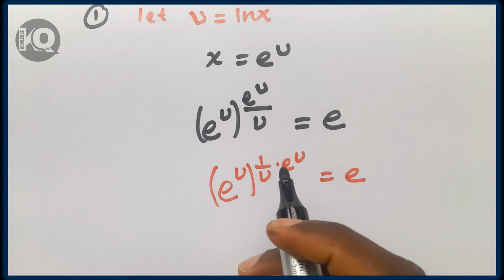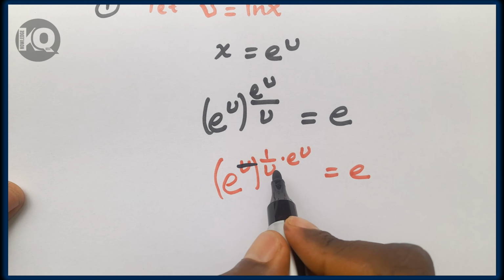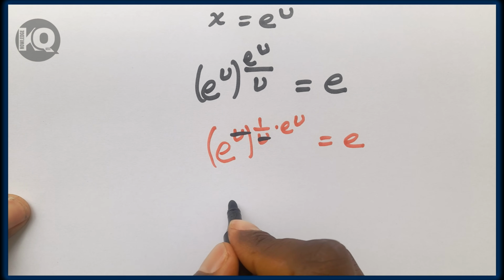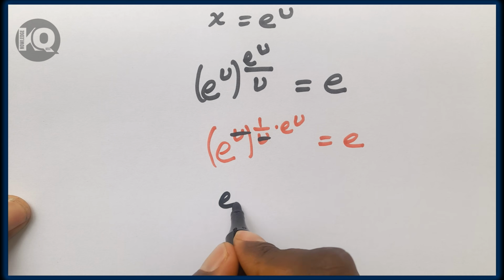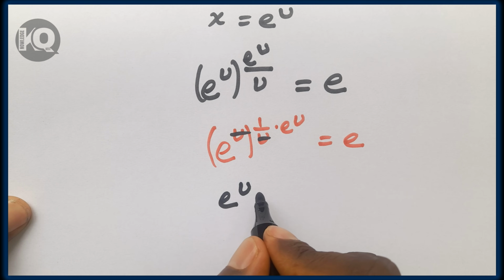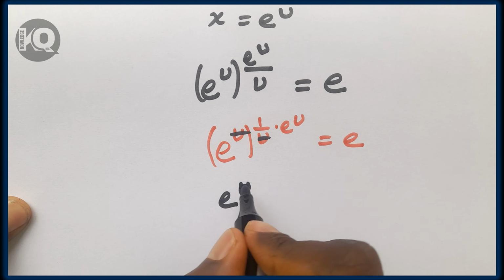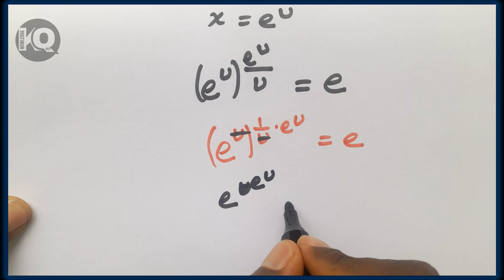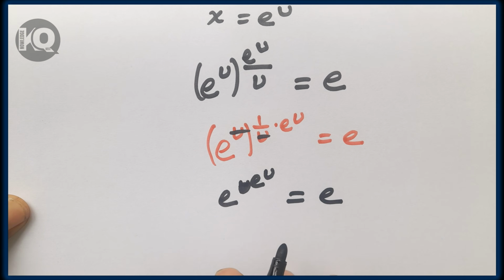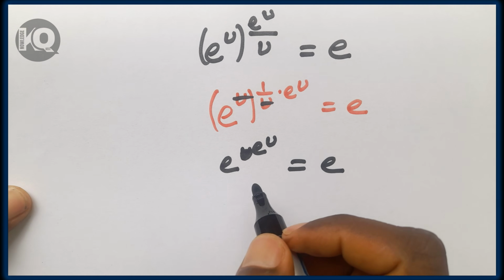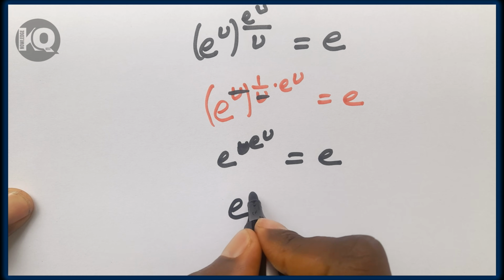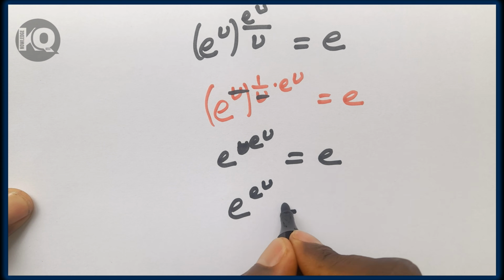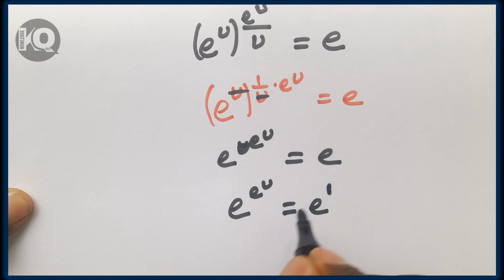So the power u is cancelled here, and the remaining will be a to the power of e to the power of u, which is equal to a. So this can be written as a to the power of e to the power of u, which is equal to a to the power of 1.